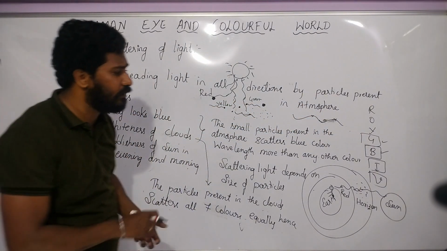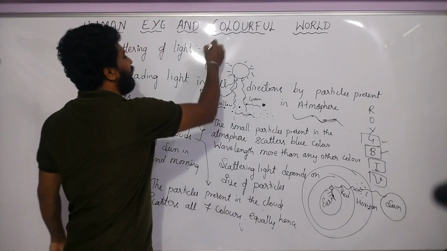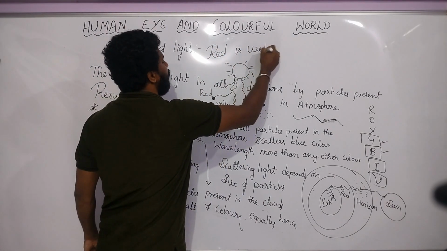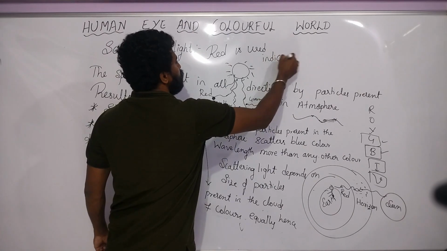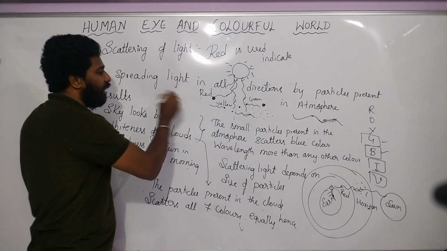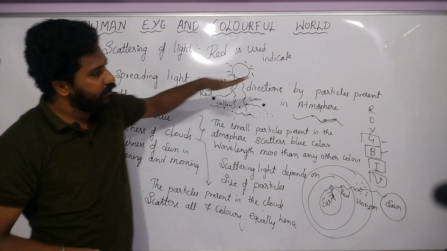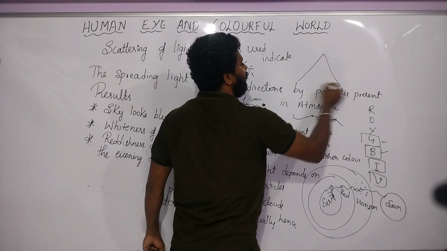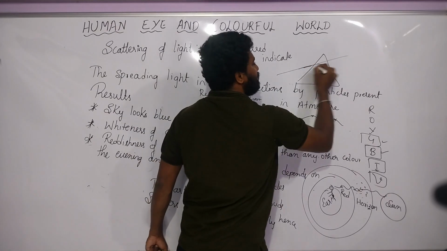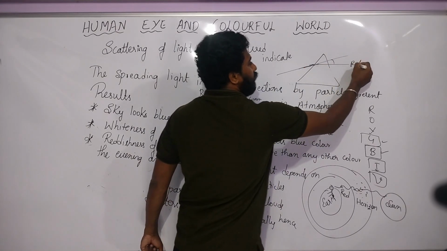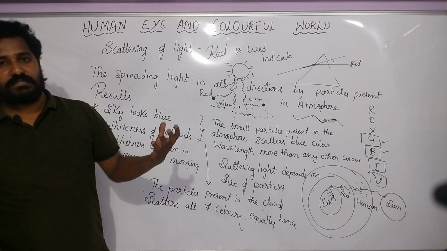And also, children, we use red color to indicate danger signal. This is also very important. Red is used to indicate danger signal. So why do we use it for danger signal? Last time we observed that when white light is passed through a prism, the red color deviates less compared to any other color. Okay, so red color deviates less. Understand?